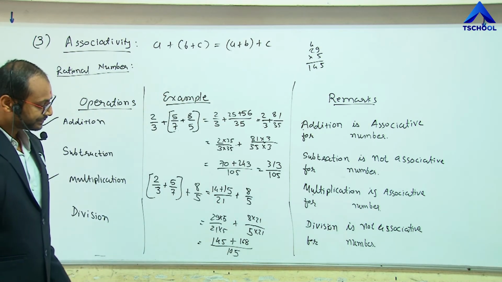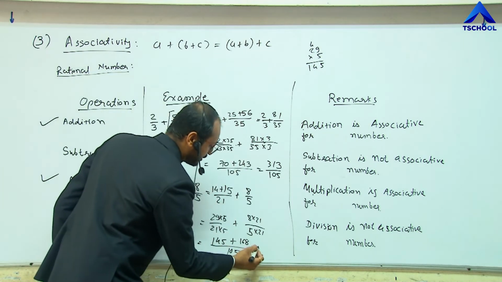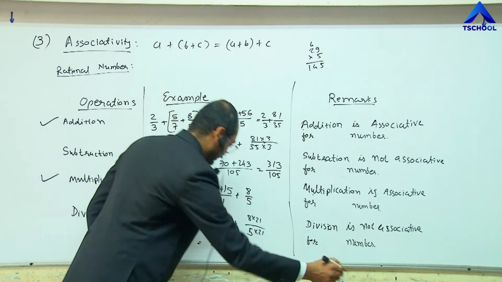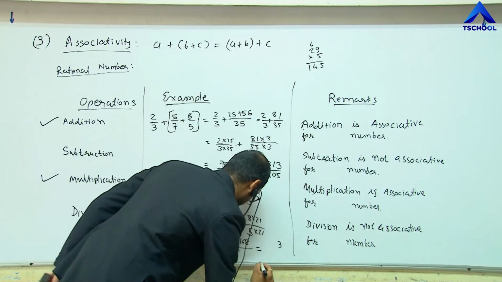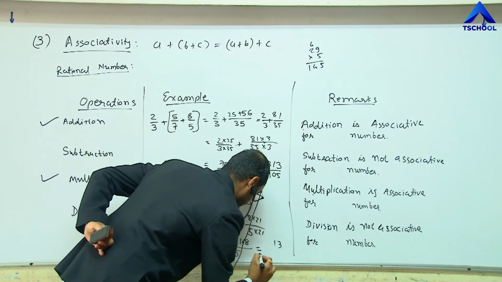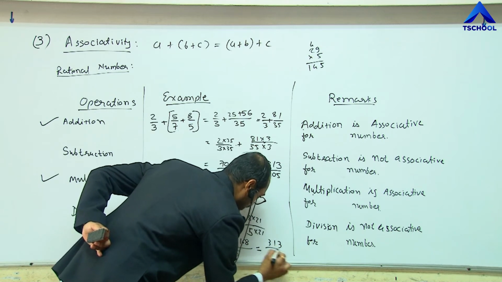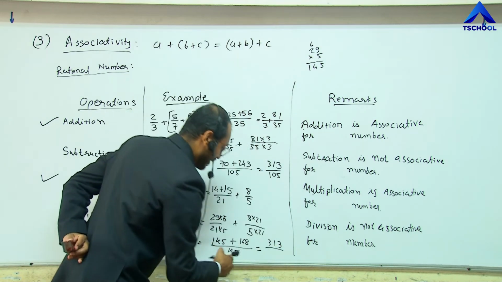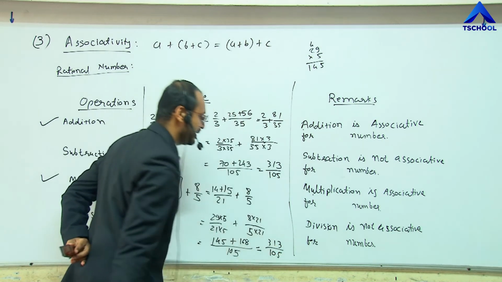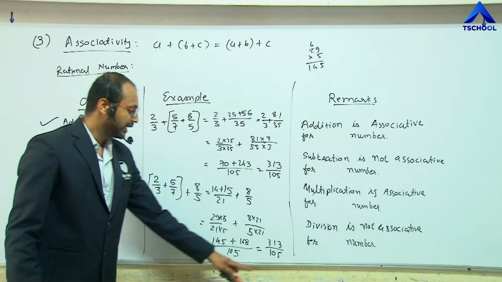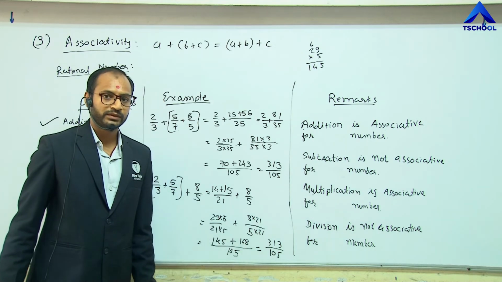Clear? What is this addition? 313 divided by 105. The addition is 313 divided by 105.